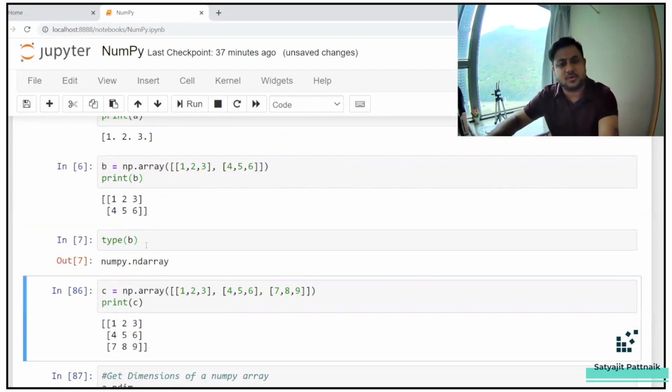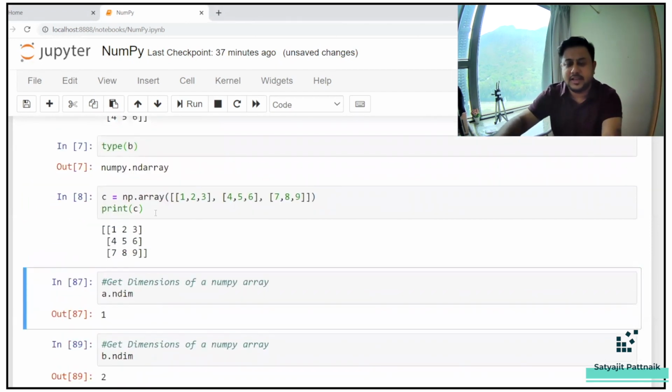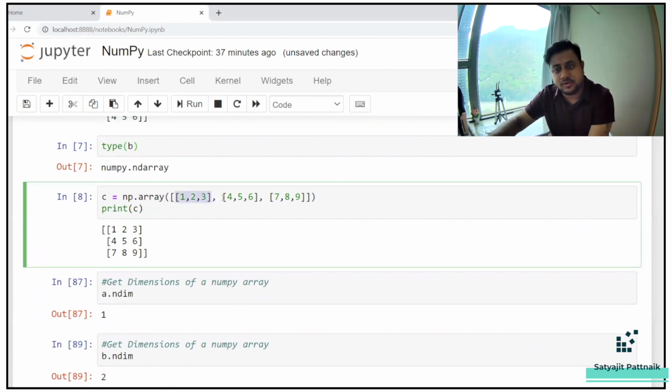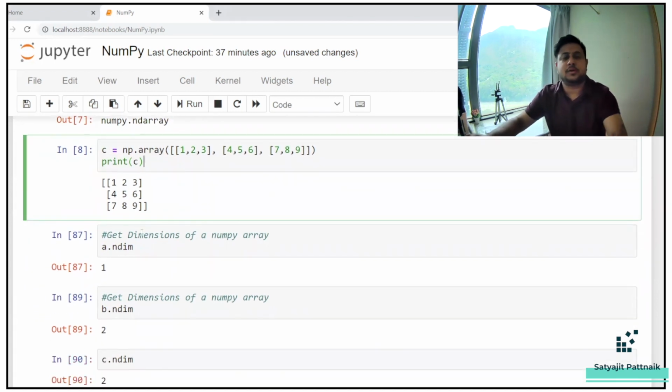What is the type of it? Of course, it's the same thing. It is ndarray. Similarly, I have created a two-dimensional array again, but with 3 elements: 1, 2, 3, 4, 5, 6, and 7, 8, 9. Now, the next thing to learn about will be how to get the dimensions of your NumPy arrays. To get the dimension, you can use ndim. So array.ndim will give you the output of what dimension it is.